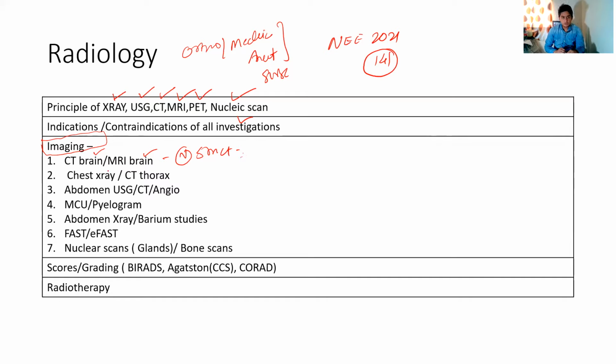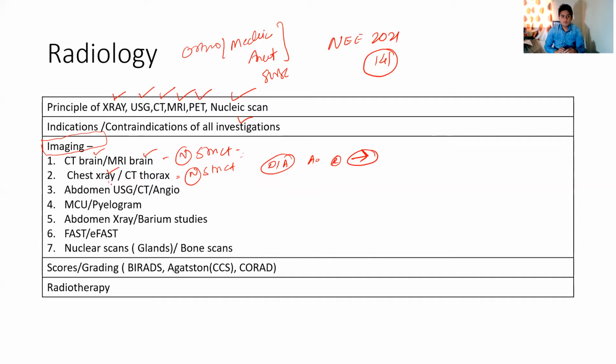In chest, you should know all the X-rays. You should know all the pneumonias, pneumothoraces, pneumomediastinum, different congenital heart diseases, and what type of X-rays you get. For CT thorax, usually you are asked normal structures. A plain cross section of the CT thorax would be given, and you will be asked to identify something like the pulmonary artery, aorta, or right atrium. There will be a mark, and you will have to identify what structure it is. So you should have some knowledge about these basic things.